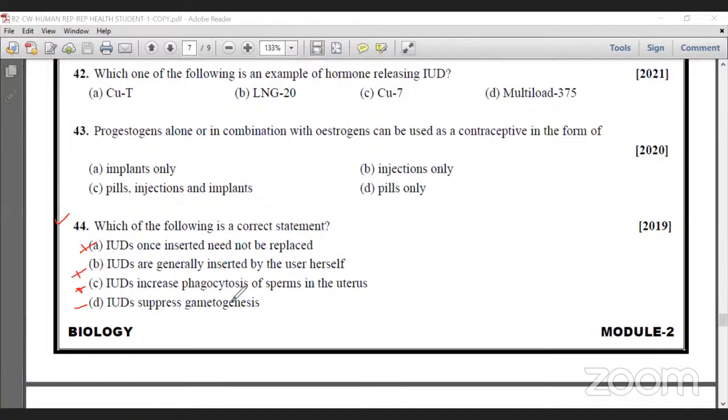IUDs increase phagocytosis. Whenever the IUD is present in the uterus, it avoids movement of sperm and also increases phagocytosis. What is phagocytosis? The engulfing of sperm, because the vaginal passage is covered with a number of leukocytes, and these leukocytes perform phagocytosis. That's why C is correct. The IUD does not suppress gametogenesis. Naturally, even when the IUD is inserted, gametogenesis begins in the female. That's why C is the only correct one.